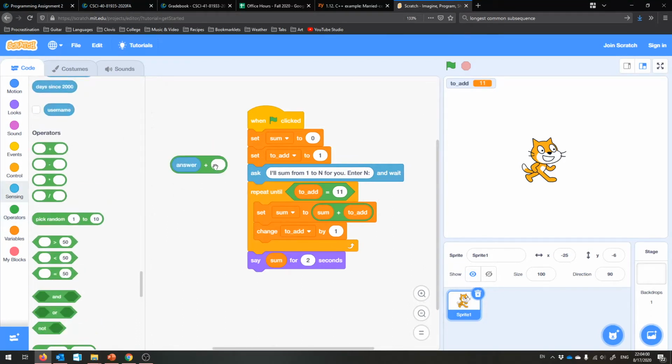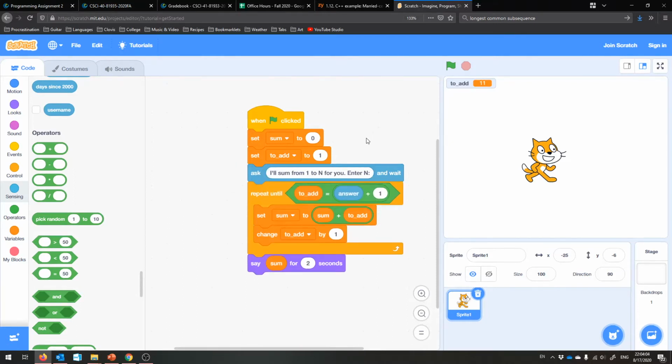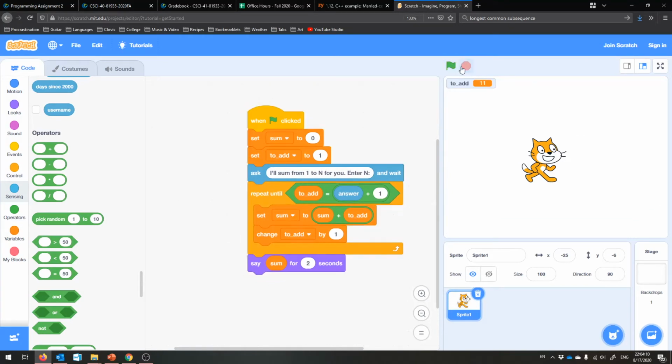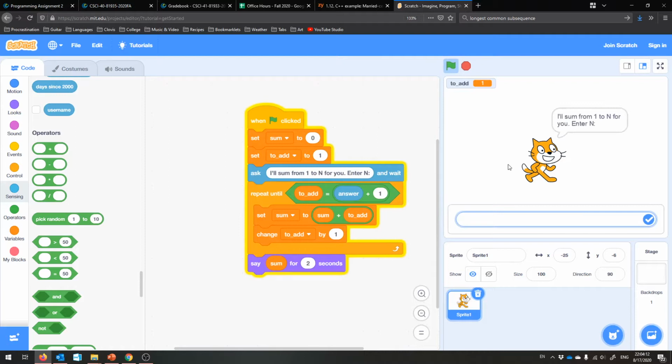Answer plus 1. And now this should be no different if we type 10. But now we can type more. Stop the program. How about sum the numbers from 1 to 100 for me, Scratchcat? 50-50. Nice. From 1 to 50? 1 to 3?